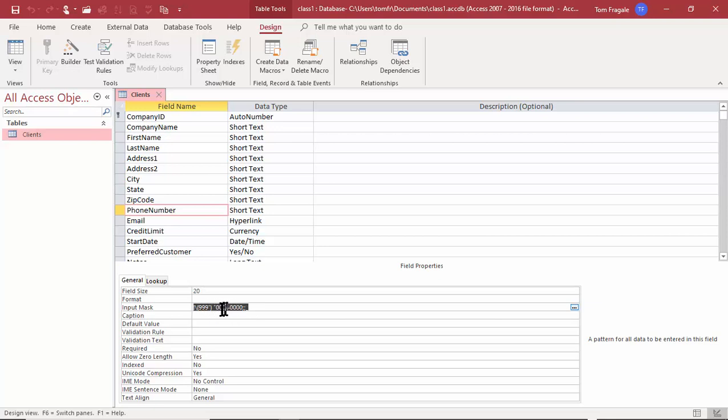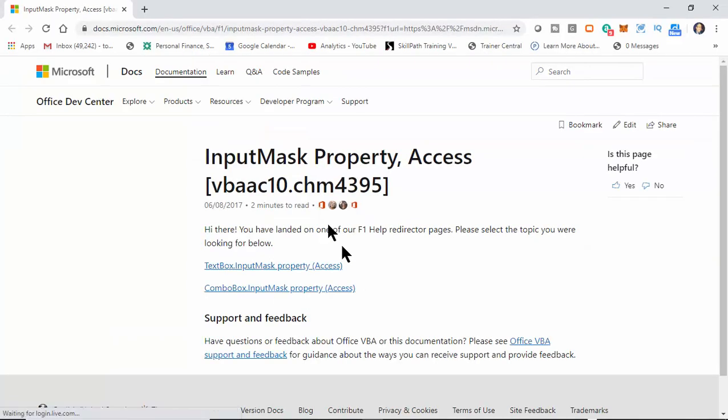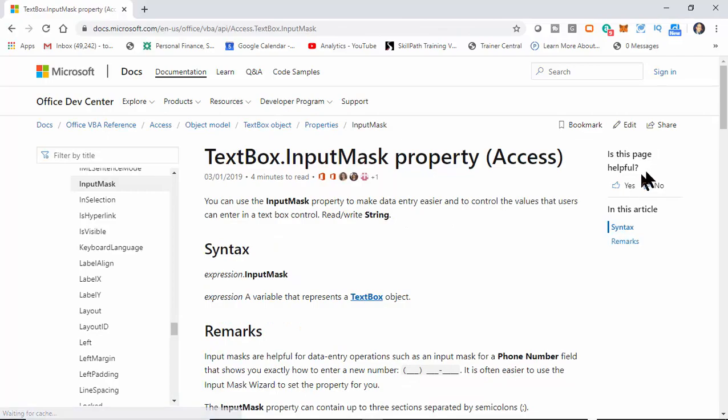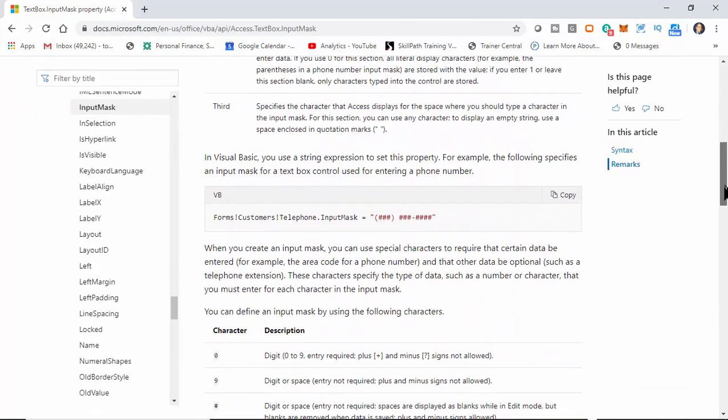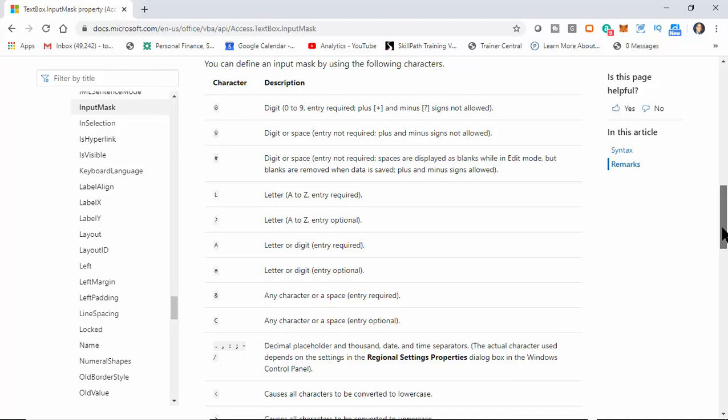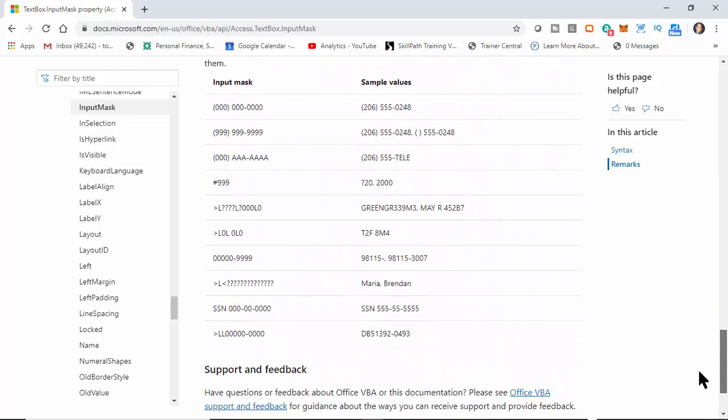Now, if you want to really see what all those characters mean, so you can make up your own input mask, watch what I'll do. I'm going to be on the Input Mask property. Now, one way to get help in Access is the F1 function key. So on my keyboard, I'll hit F1, and it should give us the appropriate help. It's actually going to the Microsoft website, and it's talking about the Input Mask property, which is correct. Then I'll come over here and I'll pick on text box input mask. And then it'll show you what all these characters mean. So you can make up your own, and it'll even give you a bunch of examples.